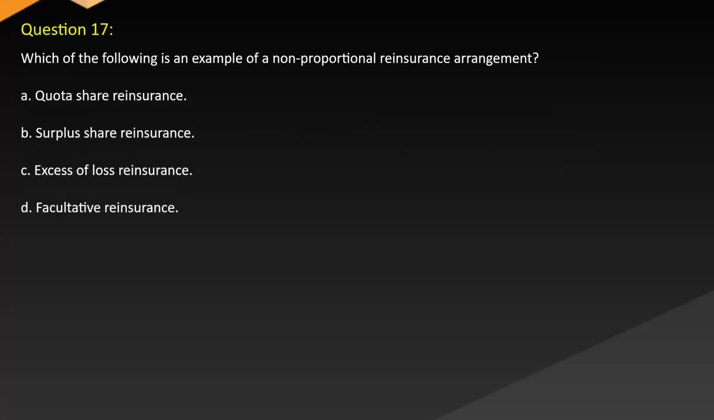Question 17. Which of the following is an example of a non-proportional reinsurance arrangement? A. Quota share reinsurance. B. Surplus share reinsurance. C. Excess of loss reinsurance. D. Facultative reinsurance.